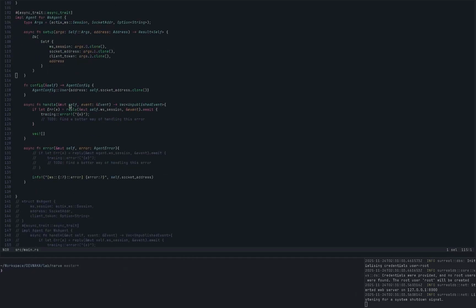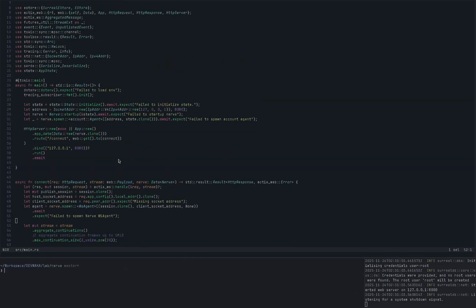After that, we provide the arg function and the config function, where we are stating that this is a user config, not a system config. We handle it, but on the handle side, we don't do anything big. We just forward the events back to the WebSocket connection, so the client can receive it. On error, we just log.